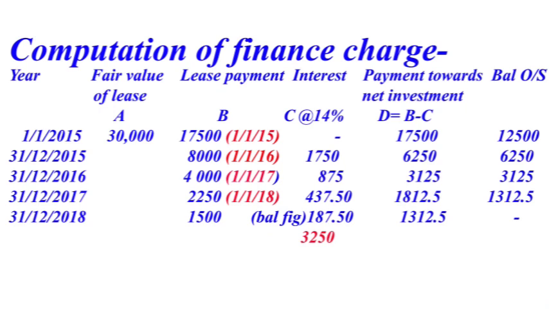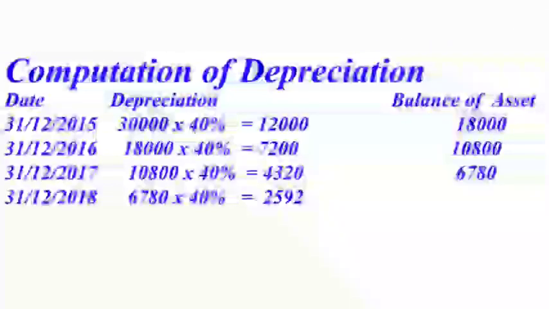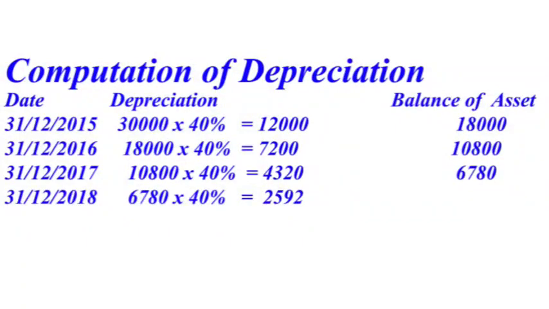So our balance outstanding in the last year and the payment towards net investment both comes to 1312.5. We have no balance outstanding. Then thirdly, we compute depreciation. We know the rate of depreciation is 40%. We compute depreciation under the written down value method.